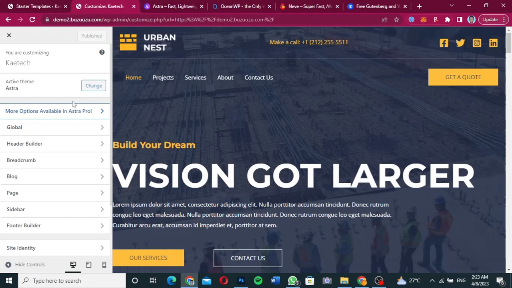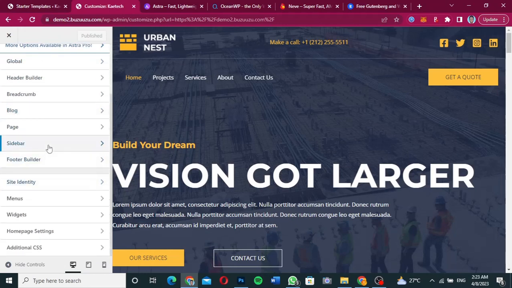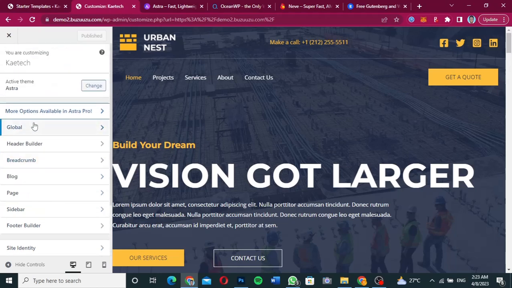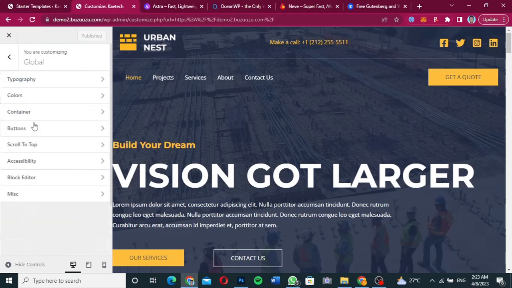Okay guys, so this is our customizer settings over here. Now what we're going to do is look through. As you can see, we have the global over here. What does the global do? It gives you the typography, the colors, the container, buttons, scroll to top, accessibility, blog editor, miscellaneous. So that is what the global is over here.